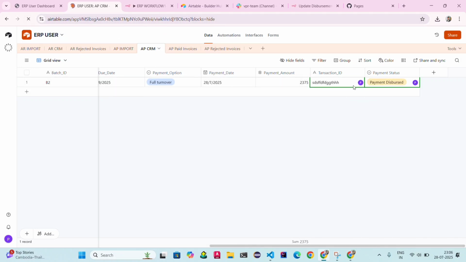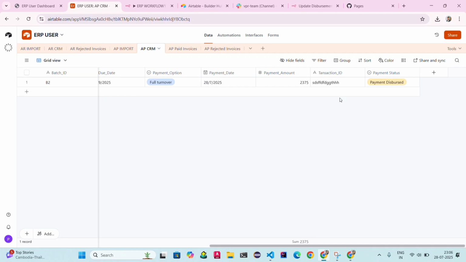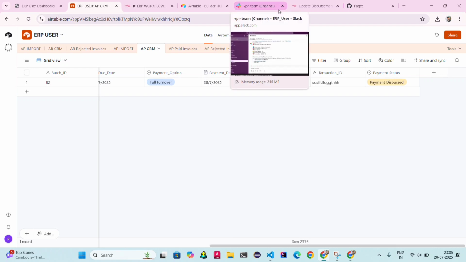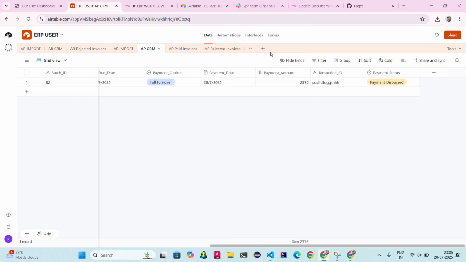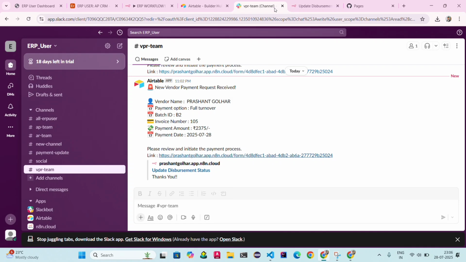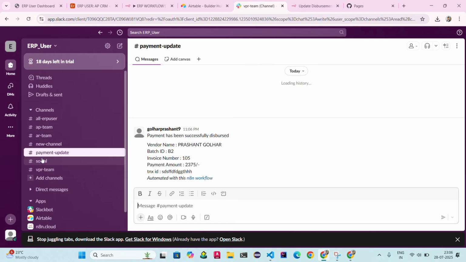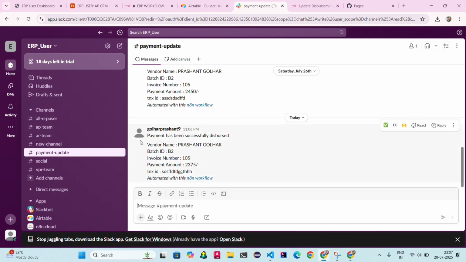Okay, you can see here, just wait to refresh it. You can see transaction ID and payment status is directly updated by the VPRT team, that is nothing but the vendor payment team. And in my Slack channel, here is also one more team, payment update. You can see payment has been successfully disbursed, vendor name, batch ID, invoice number, and payment amount, transaction ID as well.